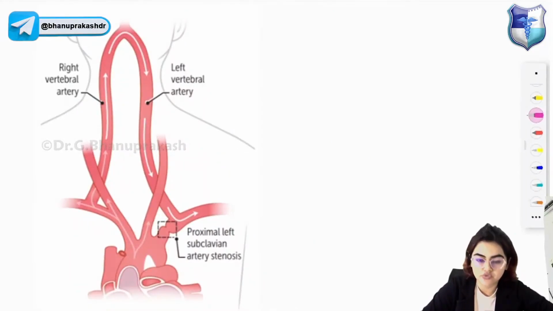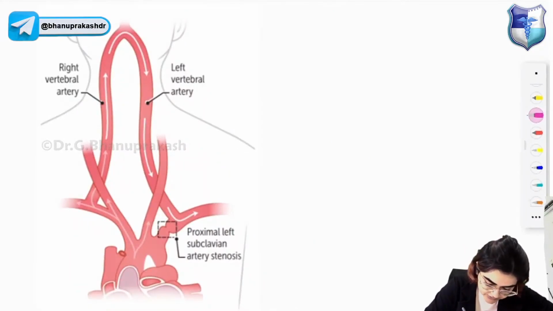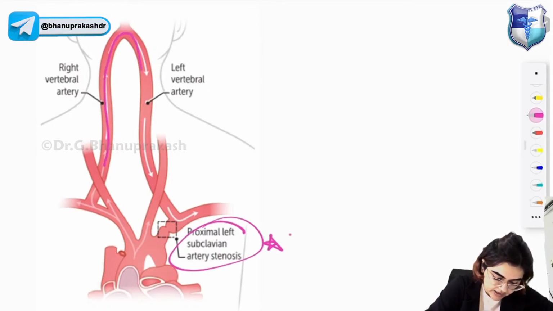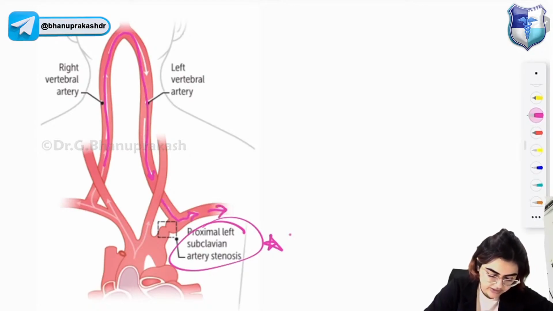Subclavian steal syndrome. So you can see that in subclavian steal syndrome, there is stenosis of the subclavian artery here. When there is subclavian artery stenosis, what will happen? The blood from the right vertebral artery will start coming to the left vertebral artery, and this is how it will supply the left subclavian artery.